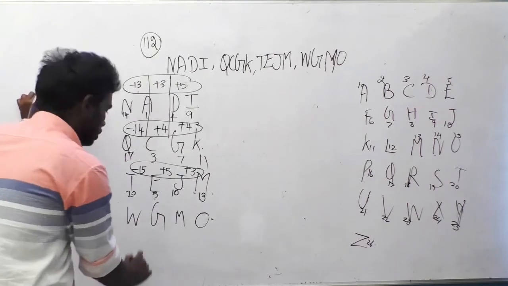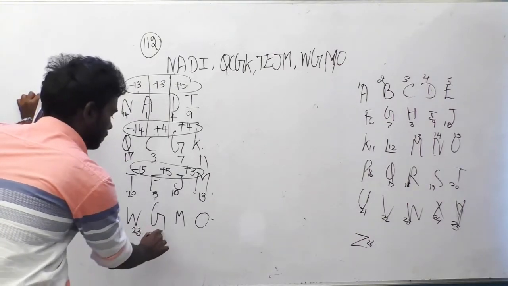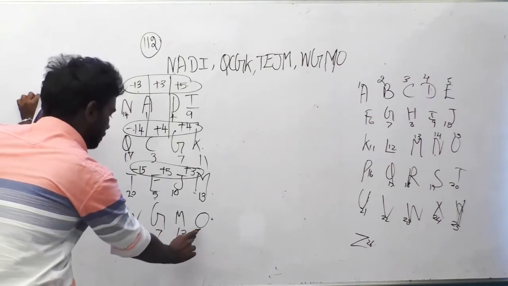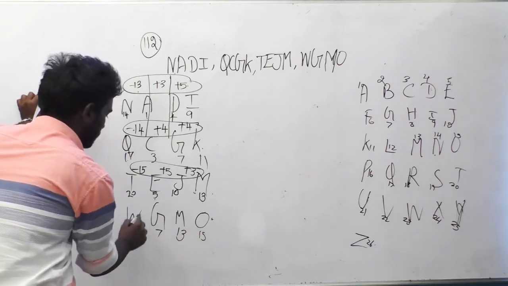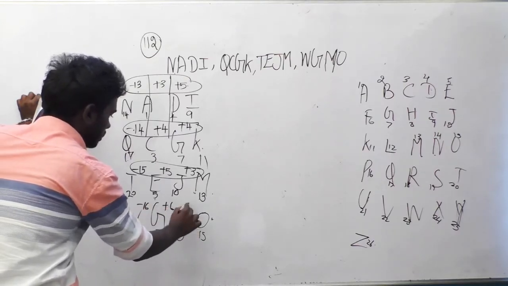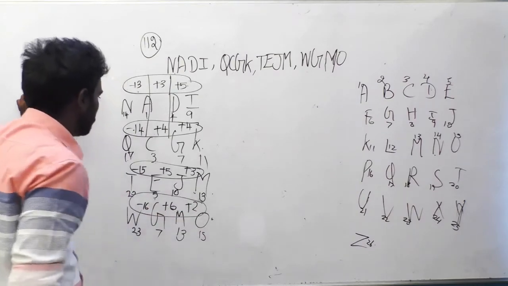WGMO. W is in 23rd position, G is in 7, M is in 13, O is in 15. Check the differences here again. This is minus 16, this is plus 6, this is plus 2. Look at this.